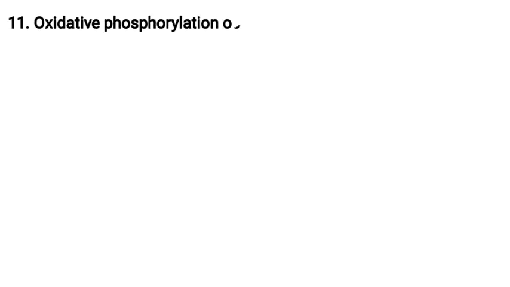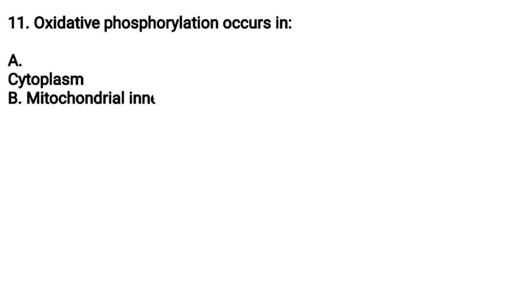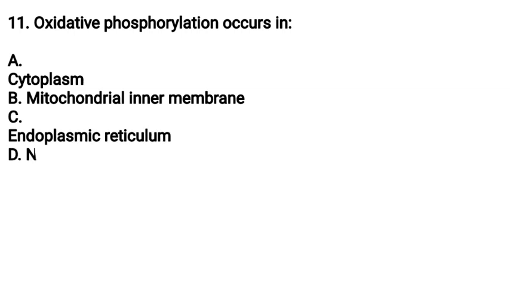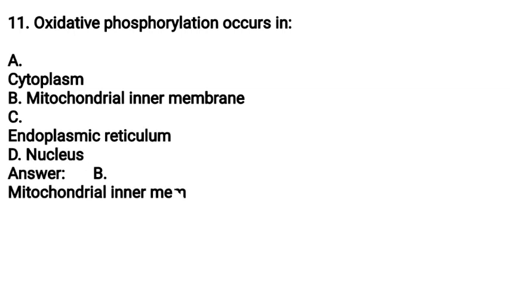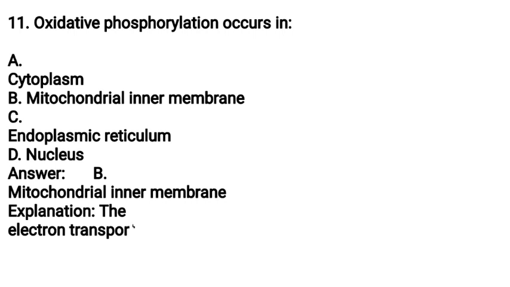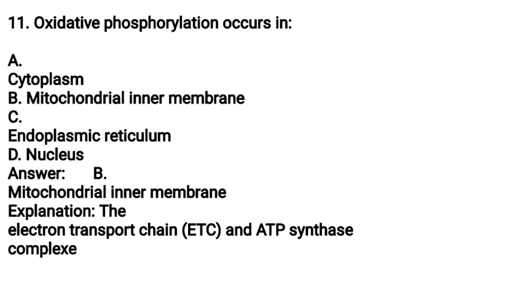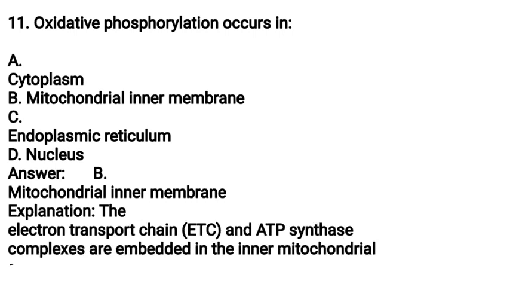(11) Oxidative phosphorylation occurs in A. Cytoplasm, B. Mitochondrial inner membrane, C. Endoplasmic reticulum, D. Nucleus. Answer: B. Mitochondrial inner membrane. Explanation: the electron transport chain, ETC, and ATP synthase complexes are embedded in the inner mitochondrial membrane.